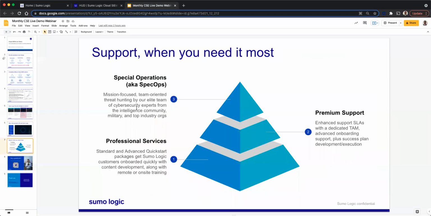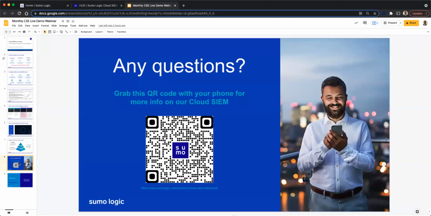We provide the support when you need it the most. We have professional services who can come in and set up this entire infrastructure for you quickly. We also support a premium support option. We provide you a dedicated technical account manager, and he can work with you to ensure that you succeed using Sumo Logic as a platform. And we also have special operations, which is required when you need it. So this is a mission-focused allied group of threat hunting professionals, cybersecurity experts from the intelligence community, military, top industry orgs, etc. So these are all the services that we provide so that you succeed using Sumo Logic as a platform.